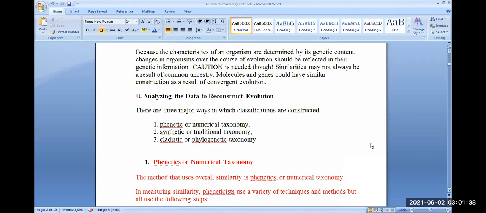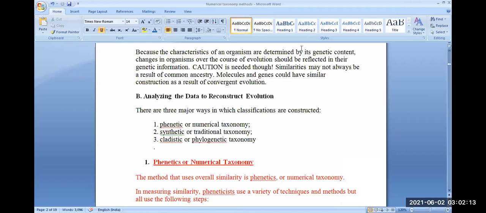There are three major ways in which classifications are constructed. Number one is phonetic or numerical taxonomy, the second is synthetic or traditional taxonomy, and the third is cladistic or phylogenetic taxonomy. In cladistics we construct phylogenetic trees, and in traditional taxonomy we do everything. We include morphology, we include anatomy, we do traditional botany, etc. And in phonetics we do numerical taxonomy.